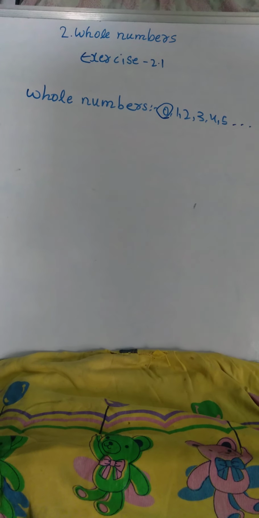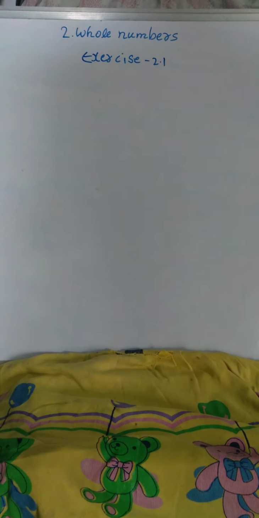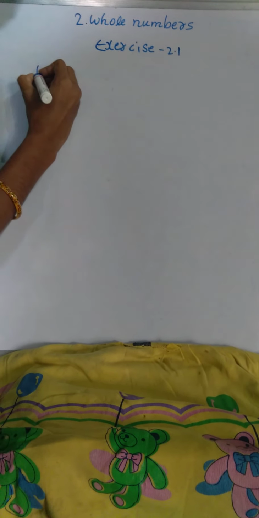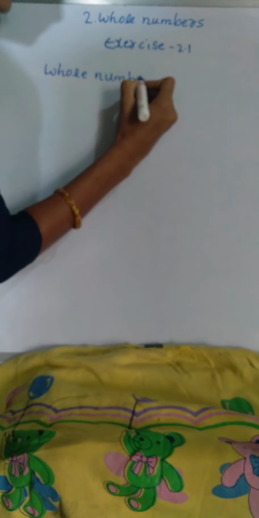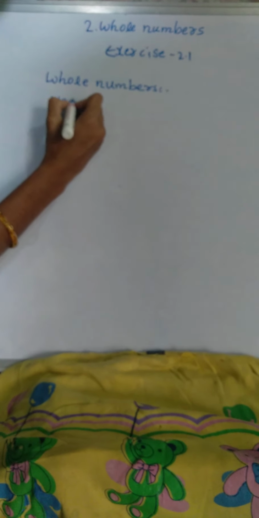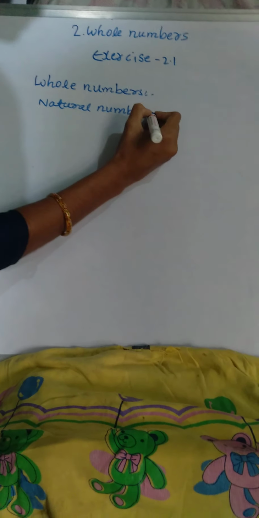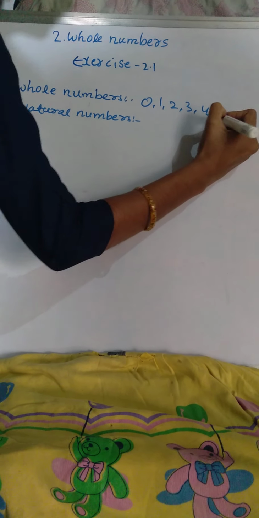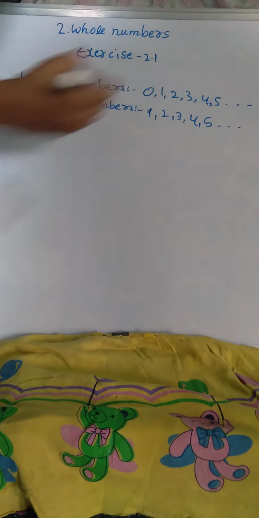Then the third statement: all whole numbers are natural numbers. In whole numbers there is a 0. Whole numbers are 0, 1, 2, 3, 4, 5 and so on. Natural numbers are 1, 2, 3, 4, 5 and so on.